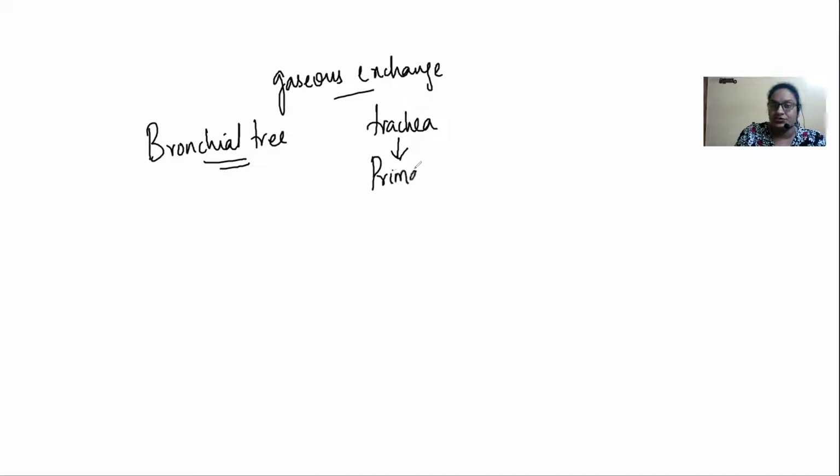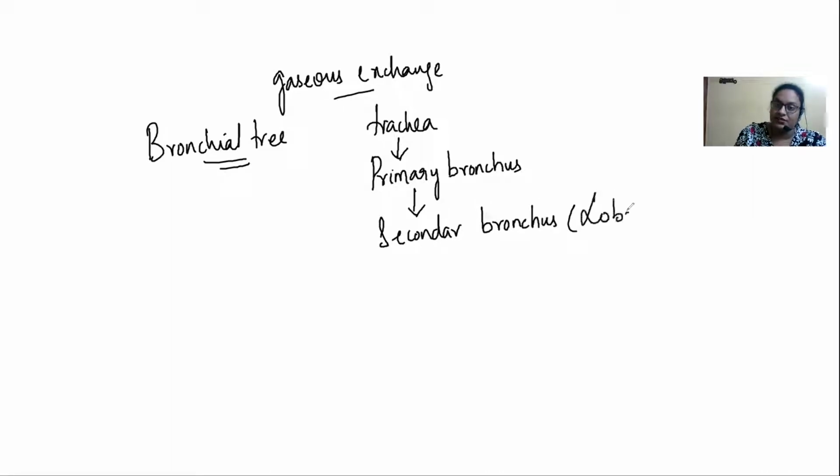It branched into the right and left primary bronchus. Okay, and these have continued as the secondary bronchus, which we called as lobar bronchus.